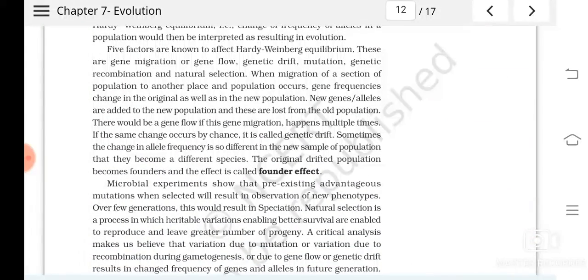So Hardy-Weinberg's law. Then what are the factors that change Hardy-Weinberg's law? Genetic drift, founder effect, all that you should know. So hope this much is very clear to you.